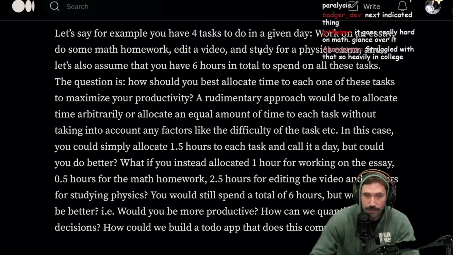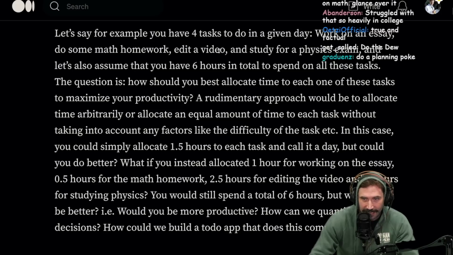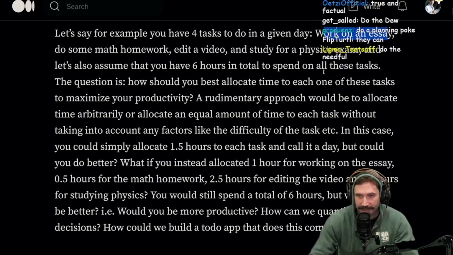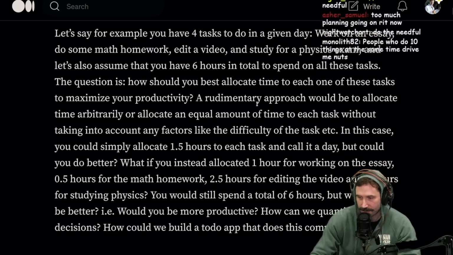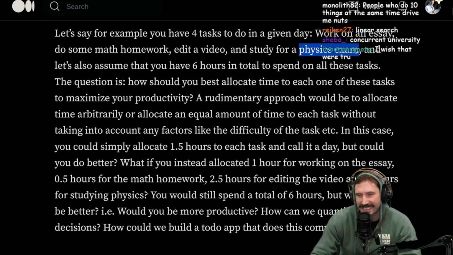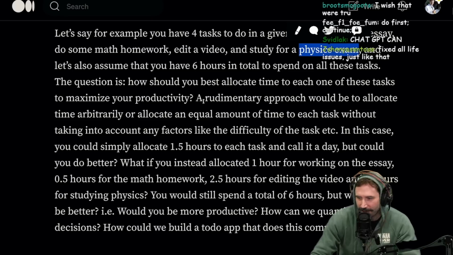You cannot have a physics exam and math homework and editing a video and working on an essay. They can't all be due at the same time. It's just not possible. Okay, it could be possible. Well, I mean, it'd be really hard because of the exam, because that's a real-time thing. You know what I mean? It's just real time. It'd be very hard.